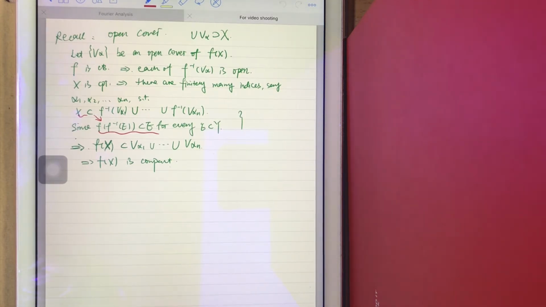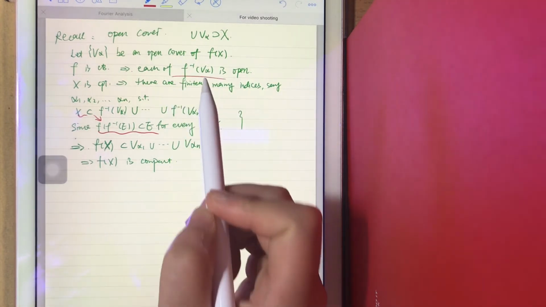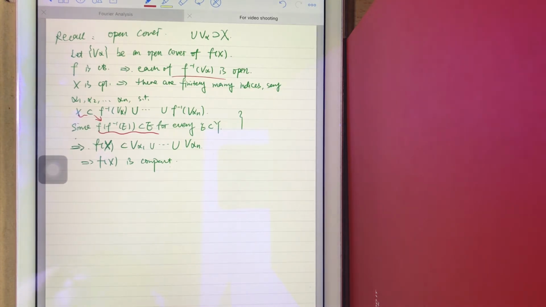And we know that f is continuous. That is to say, each f inverse of V alpha is open, right? This is what we just showed in the last theorem. Because it's an open cover, V alpha must be open, so f inverse of V alpha is also open.